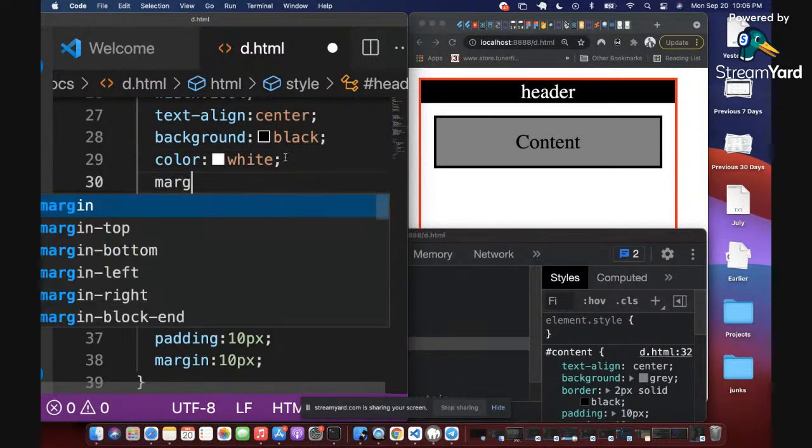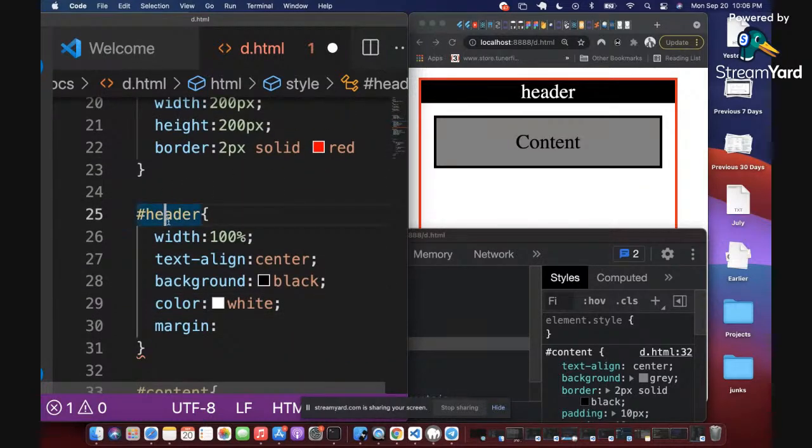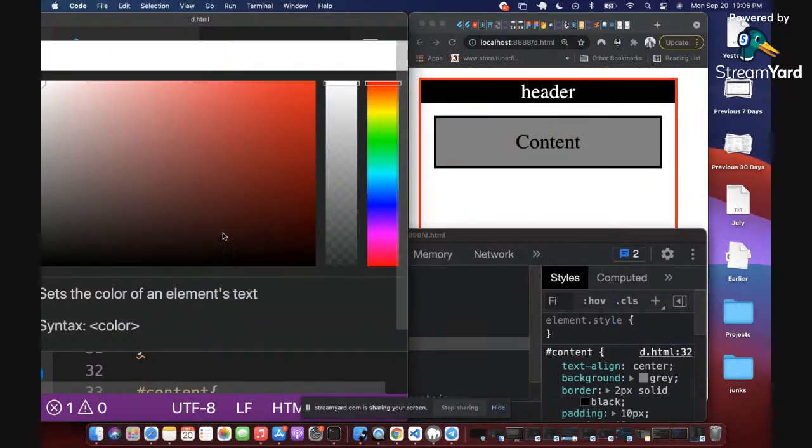So let me add a margin to the header too. Look at up here. This is the header styling. And then I'm going to drop a margin.